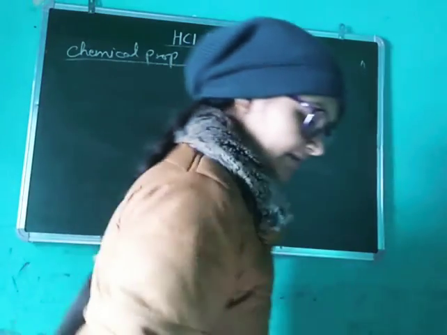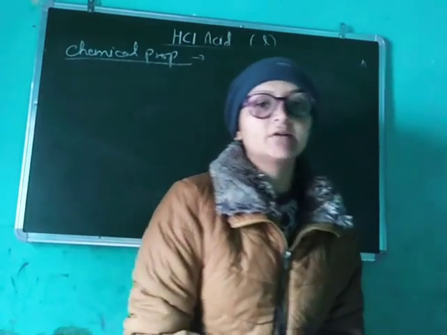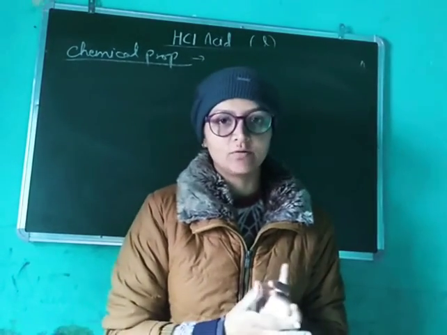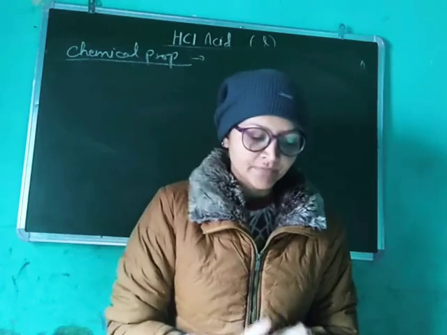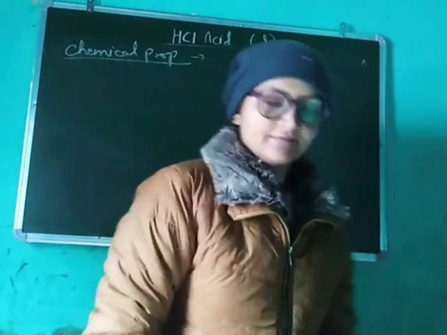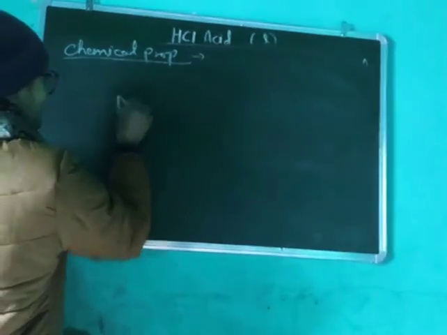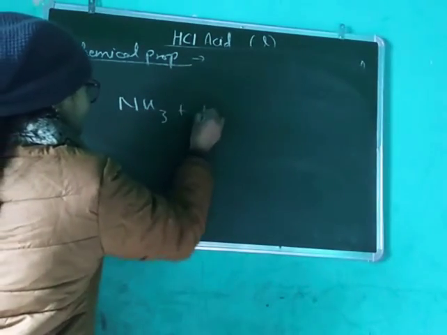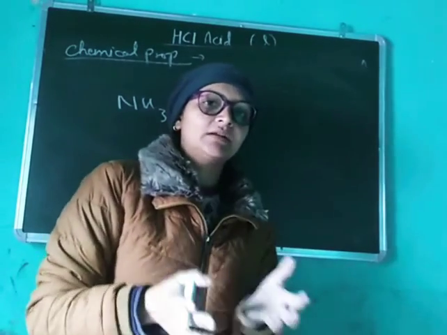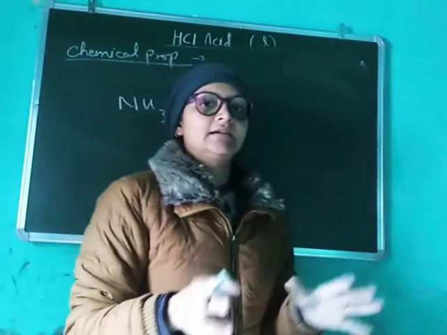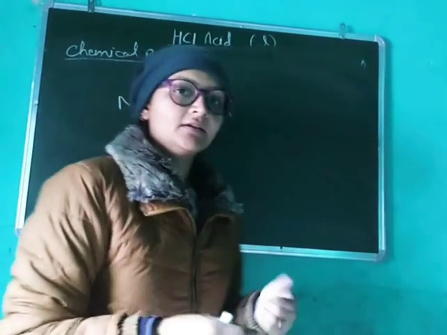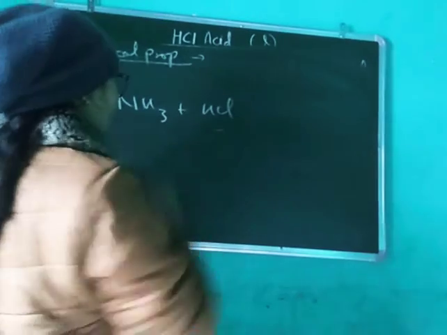Now there is a test of hydrochloric acid. How can you identify HCl? Suppose you have an unknown compound and you have to identify it. You will take a glass rod and dip it into the ammonia.